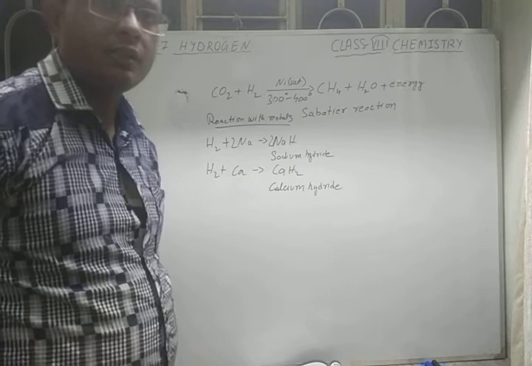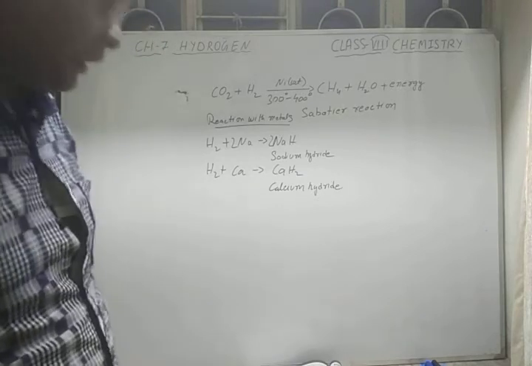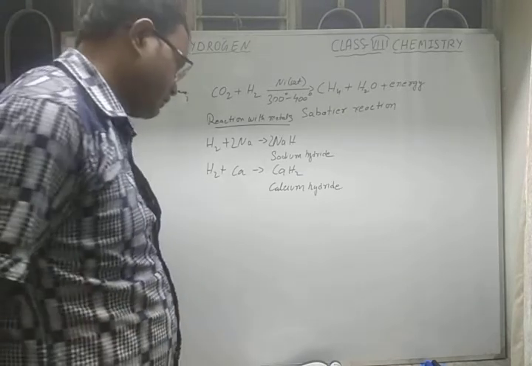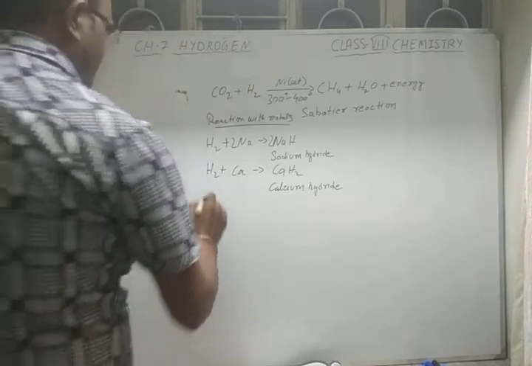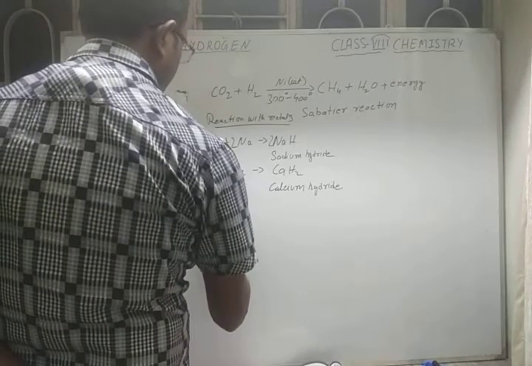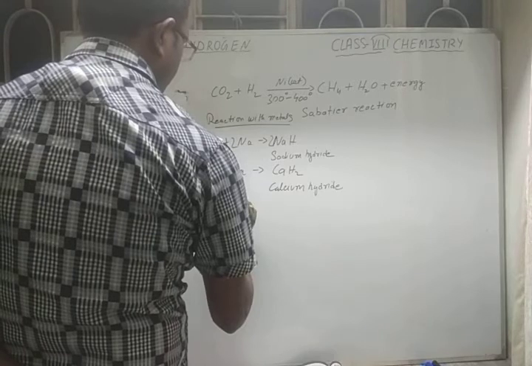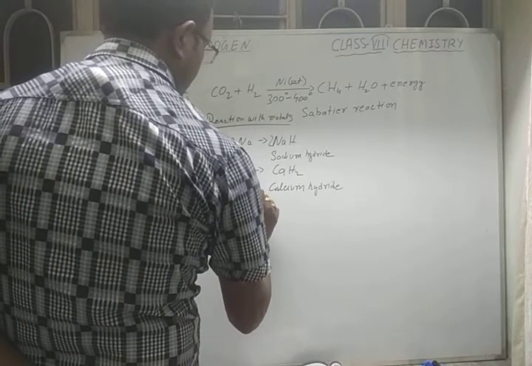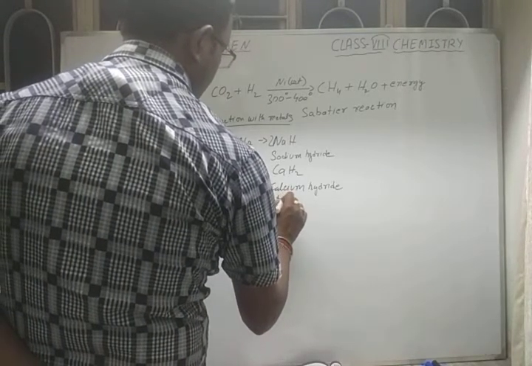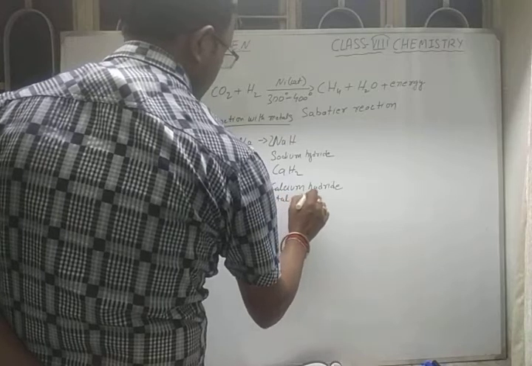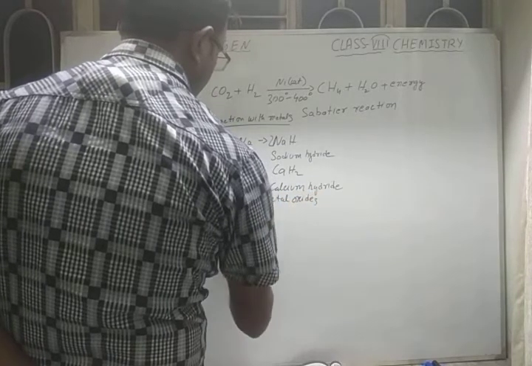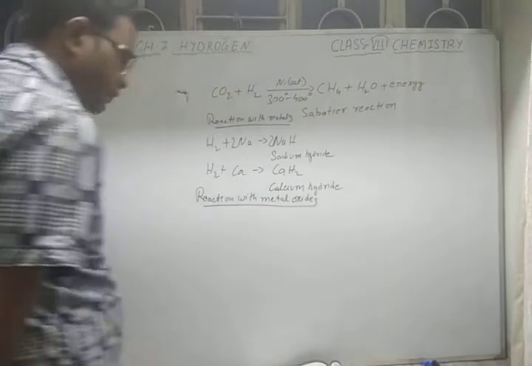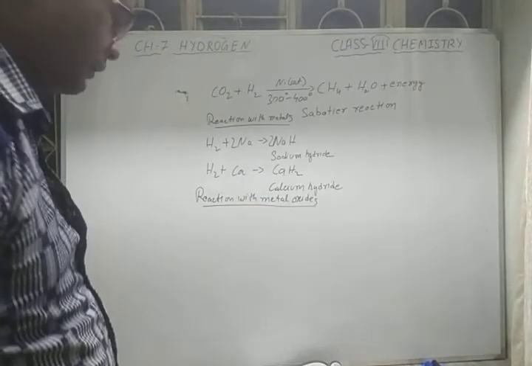Now the next is the reaction of hydrogen with metal oxides. That means when hydrogen reacts with metal oxide.